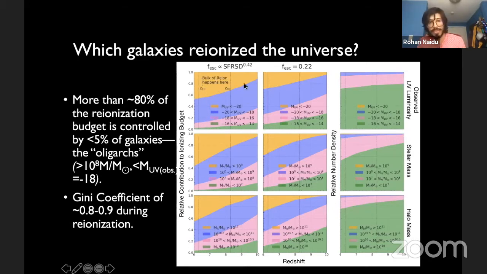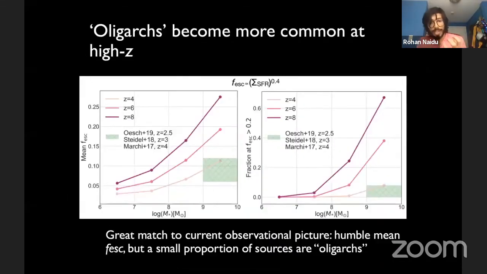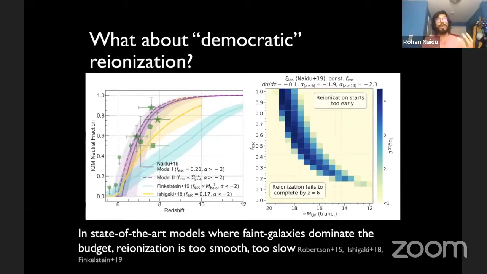These galaxies are dominating reionization, but they're very, very rare compared to the bulk of the population. So this is a highly unequal society. It's a society of a very high Gini coefficient. The reionization budget is not equally distributed. And these very compact, high sigma galaxies become more and more common towards higher redshifts. So it very neatly explains why you get a small escape fraction at around redshift 0, which grows towards higher redshifts.